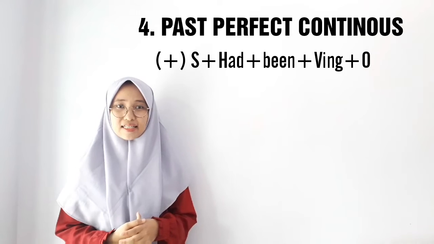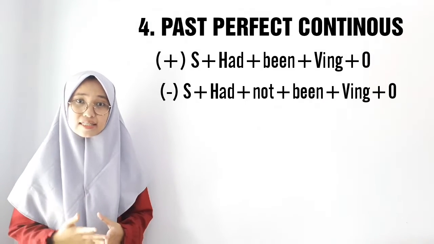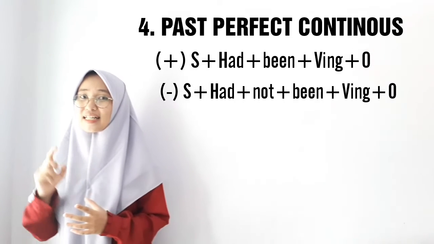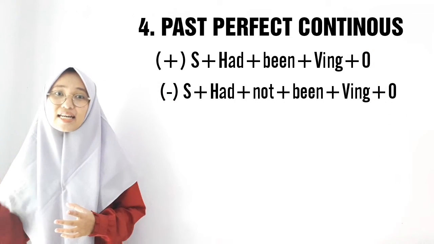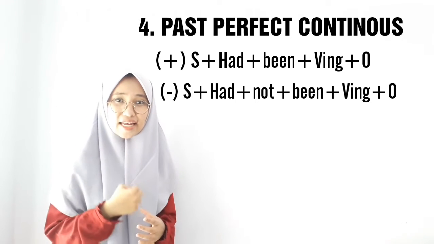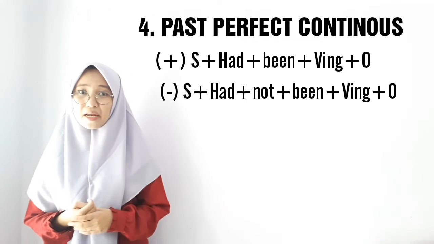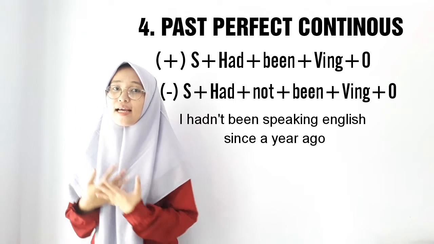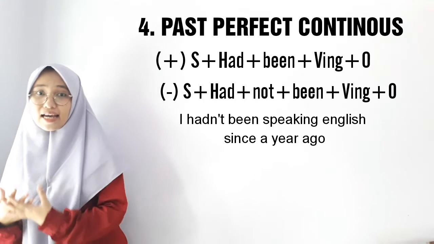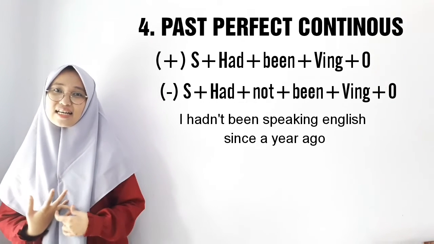Then how about the negative? For the negative we add not after had: subject plus had plus not plus been plus verb in plus object. The example: I hadn't been speaking English since a year ago.